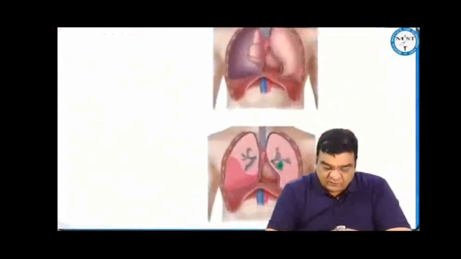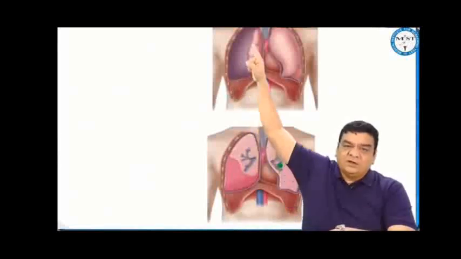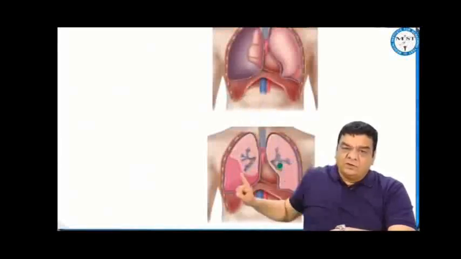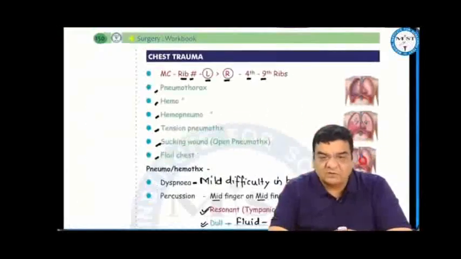When we do the auscultation, whether it is pneumothorax or hemothorax, you may not hear the breath sounds in that area where the lung is not there. So diminished breath sounds would be seen.